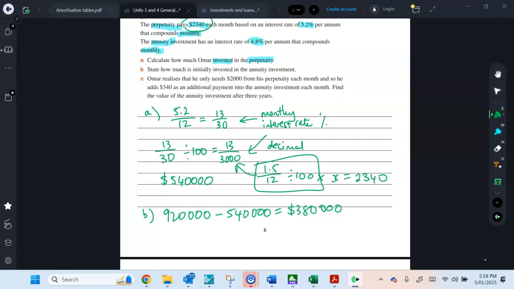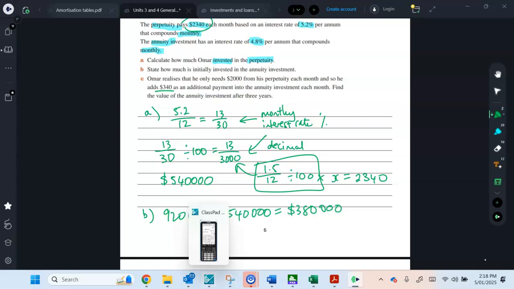It doesn't say he's taking any money from the annuity. Okay, so it's just an investment.